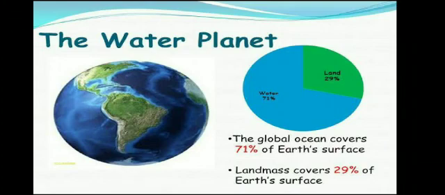We know that the proportion of water and land is uneven on the earth. 71% of the earth is covered by water and the rest, 29%, is land covered by the continents.